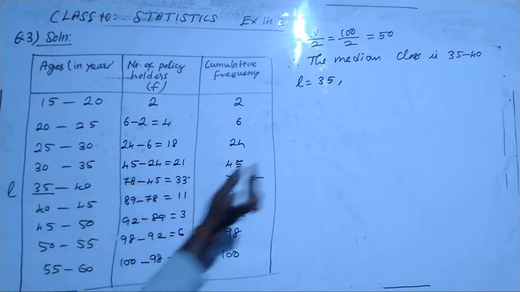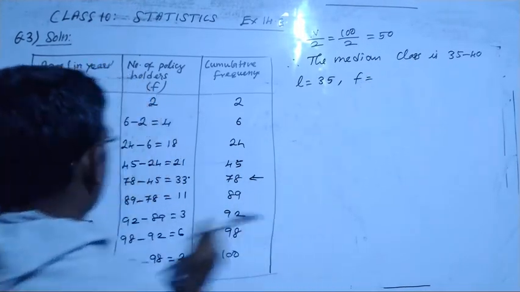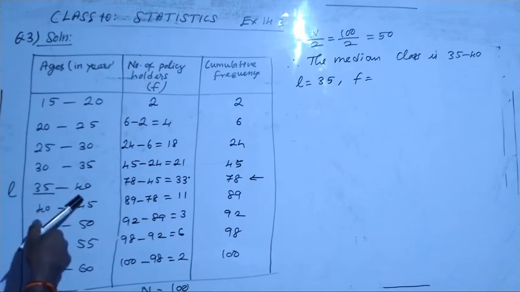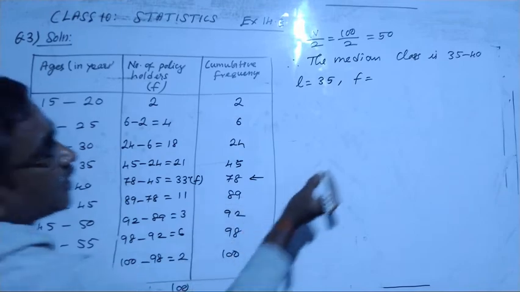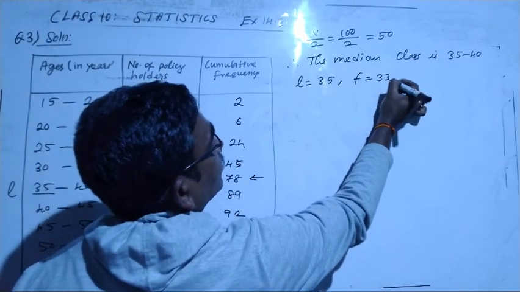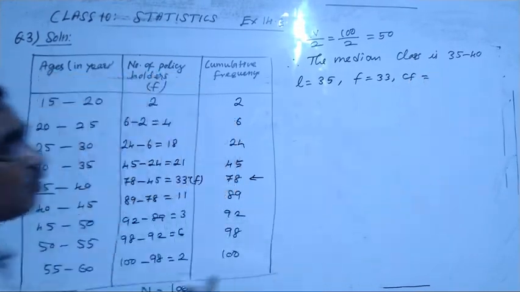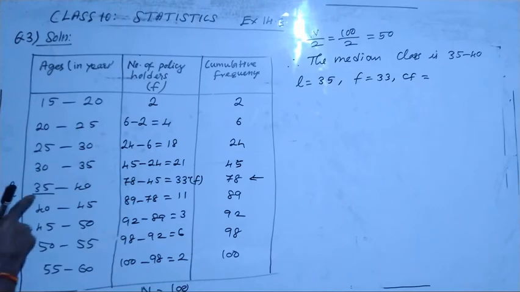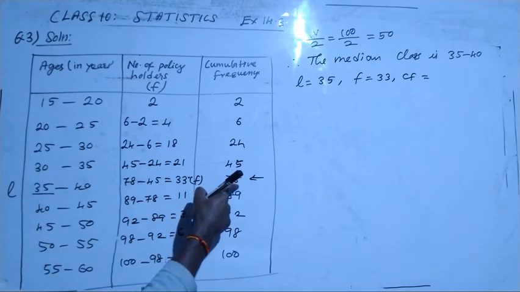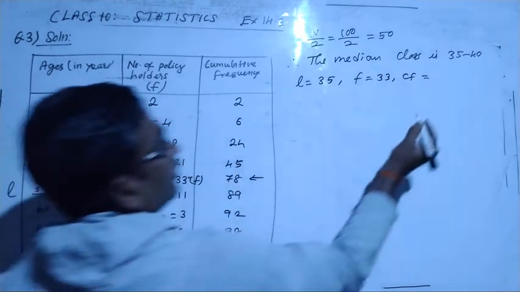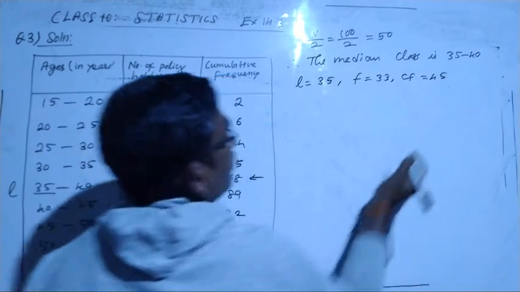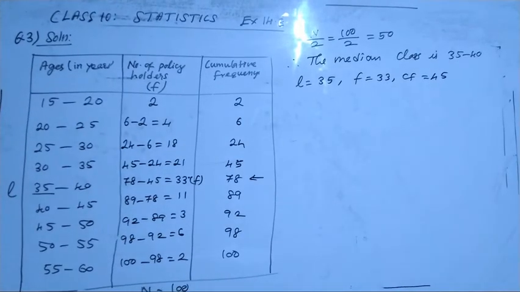Then what is F? F is the frequency of the median class. This is the median class, and its frequency is 33. And CF means the cumulative frequency preceding the median class. The median class has cumulative frequency 78, but the preceding cumulative frequency is 45.